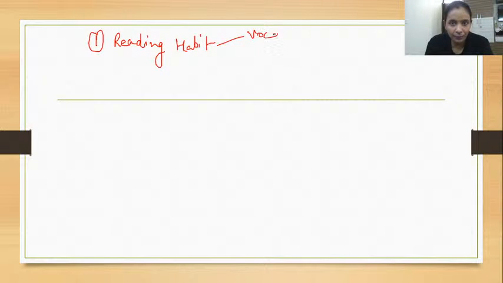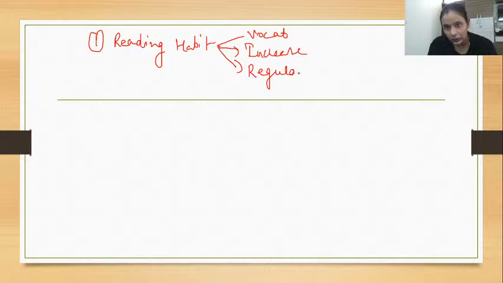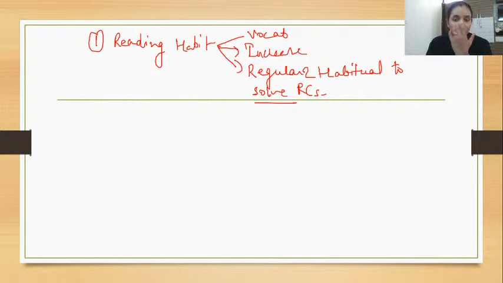Right. So the very first thing I was telling you about is the reading habit. Reading habit will give you more coverage of vocab, will increase your speed to read and comprehend, and will make it regular and habitual to solve RCs. Until you read, you will not be able to solve RCs.